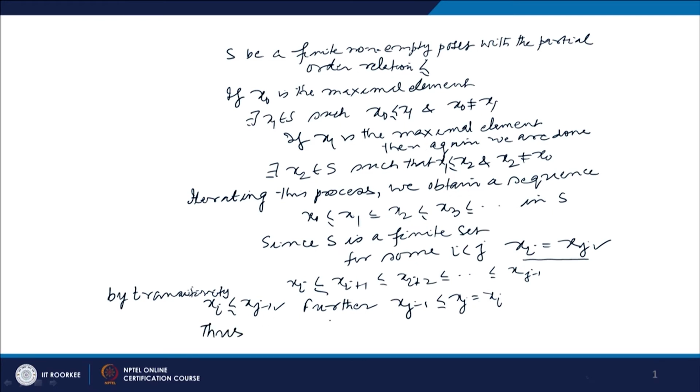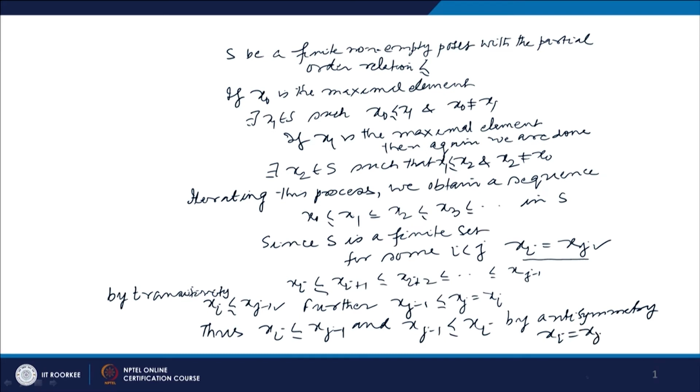Thus x i precedes x j minus 1 and x j minus 1 precedes x i. So by antisymmetry, x i equals x j minus 1.